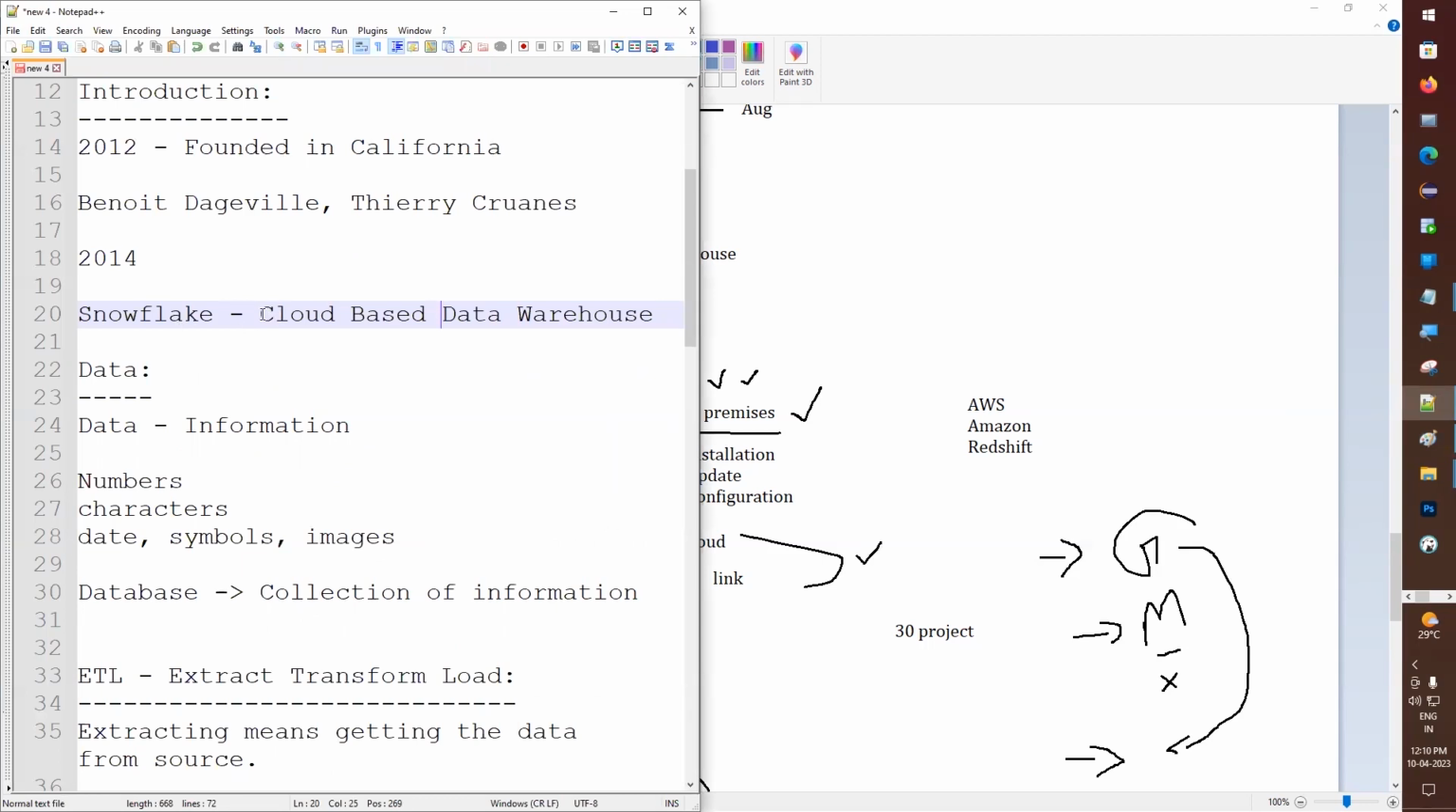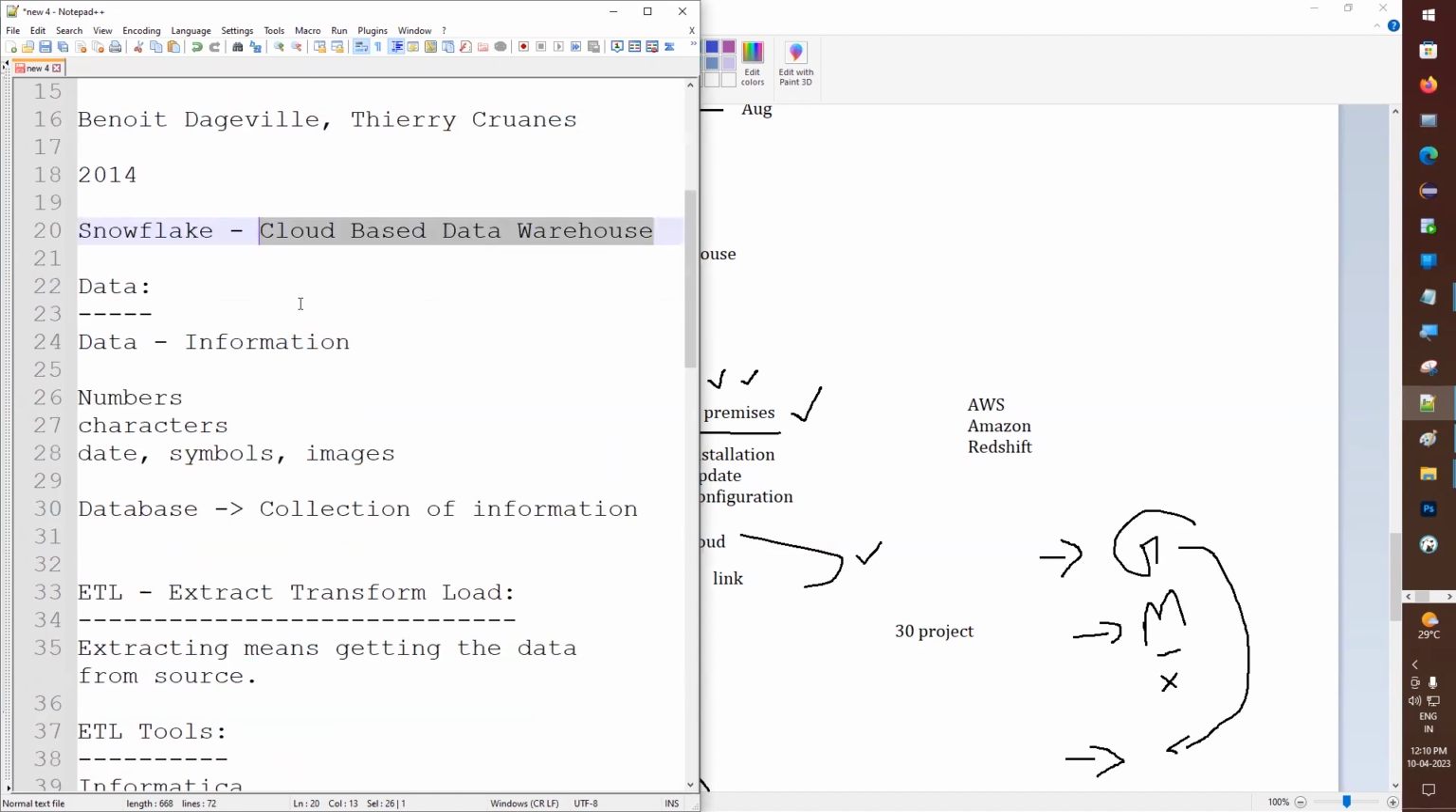So now we can easily understand this word: Snowflake is a cloud-based data warehouse. That is why we call it that. In Snowflake we have to do more and more work, like working on the cloud, organizing the data, managing the data, analyzing large amounts of data, and semi-structured data. We will learn more and more about Snowflake in future.